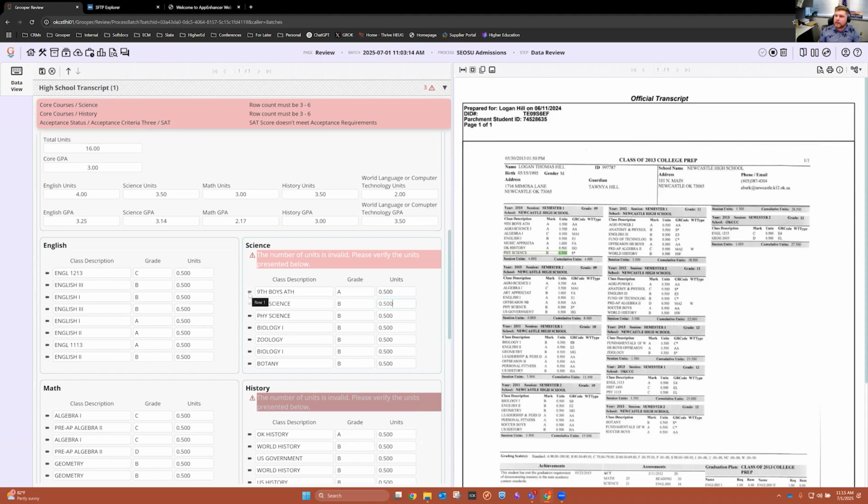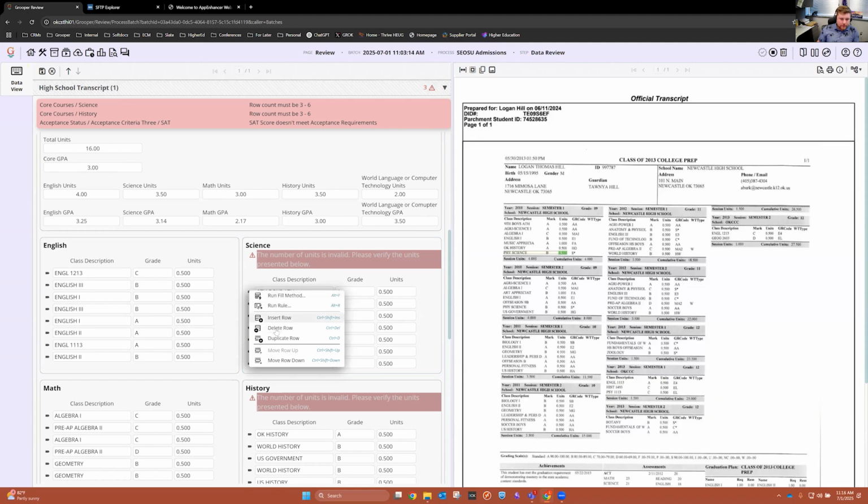So we try to make this in a way that's speeding up the automation of data entry, but also dynamic enough that allows you to work with the data, make corrections, make adjustments, because there's always going to be some sort of exception that comes up, or some special thing you got to do for a particular student or something like that. So this allows you to still have that flexibility.